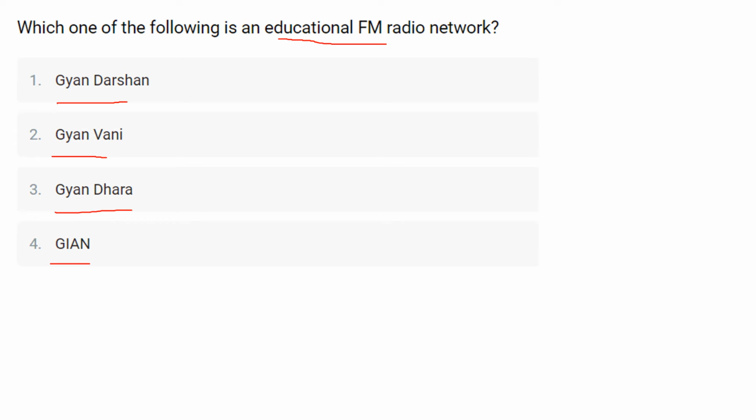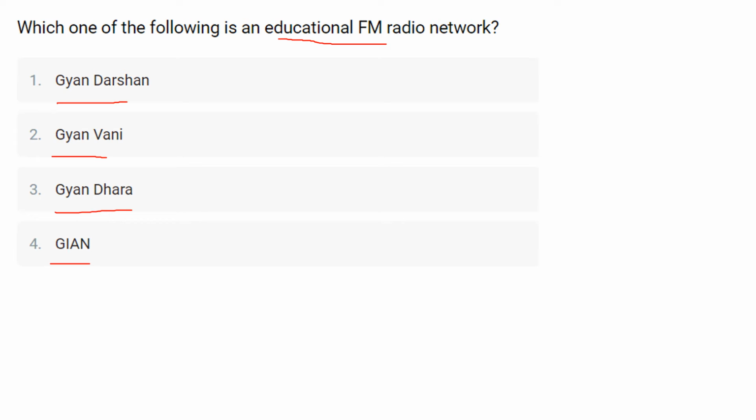Okay. There are various educational initiatives launched by the MHRD and the Government of India on radio as well as on television to enhance the overall quality of education. Some of the initiatives are Gyan Darshan, Gyan Vani, Gyan Dhara, and Gyan. Okay. So here they are asking you about the educational FM radio. So Gyan Vani is the correct answer for this question.